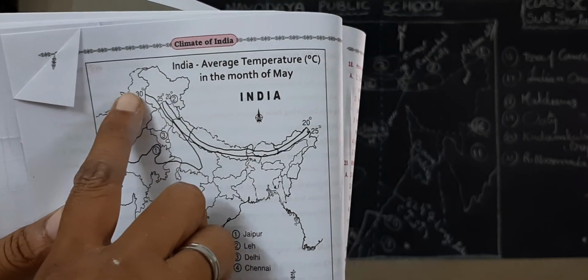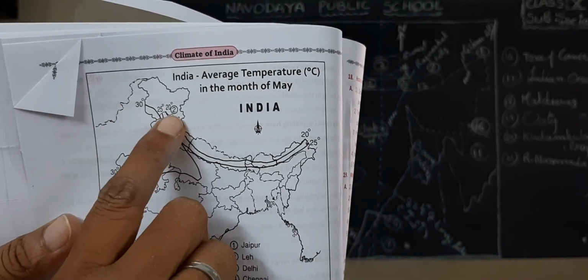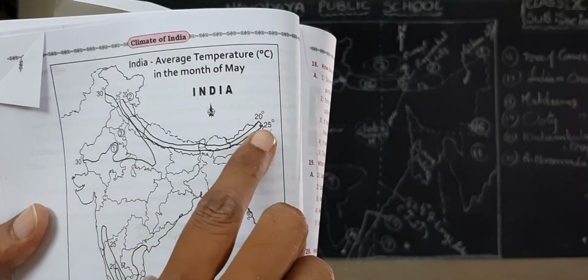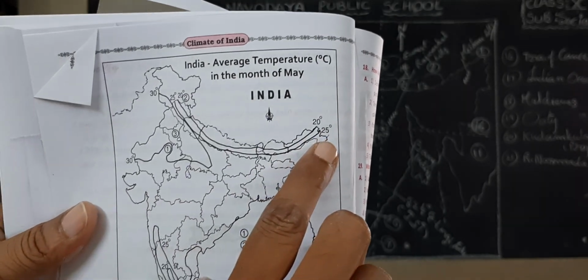Here Jammu and Kashmir 30, 25, 20, and Arunachal Pradesh 20, 25.